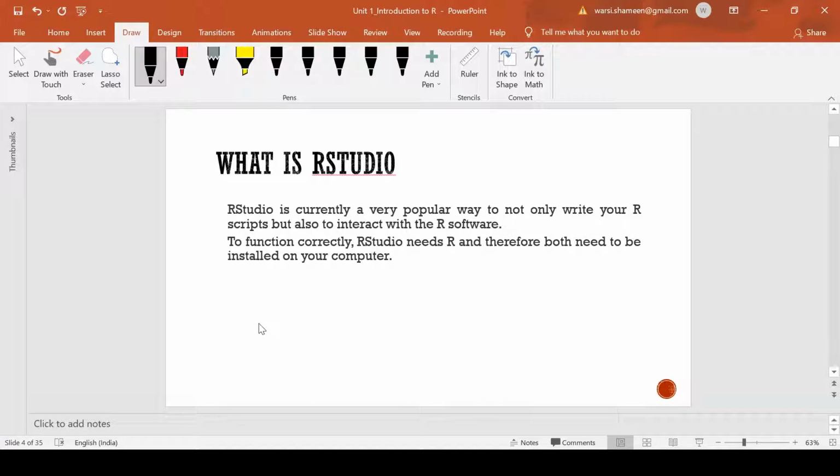And R Studio. Basically, the functioning of R goes in R Studio. It is very popular because you can write your R scripts as well as interact with the R software with the help of R Studio. To function correctly, R Studio needs R, and therefore both need to be installed on your computer. So the installation step is that you have to install R, and you also have to install R Studio, and we will let you know how you can proceed with installing. So let's go through how you can install R Studio and R, and how you can start working on that.